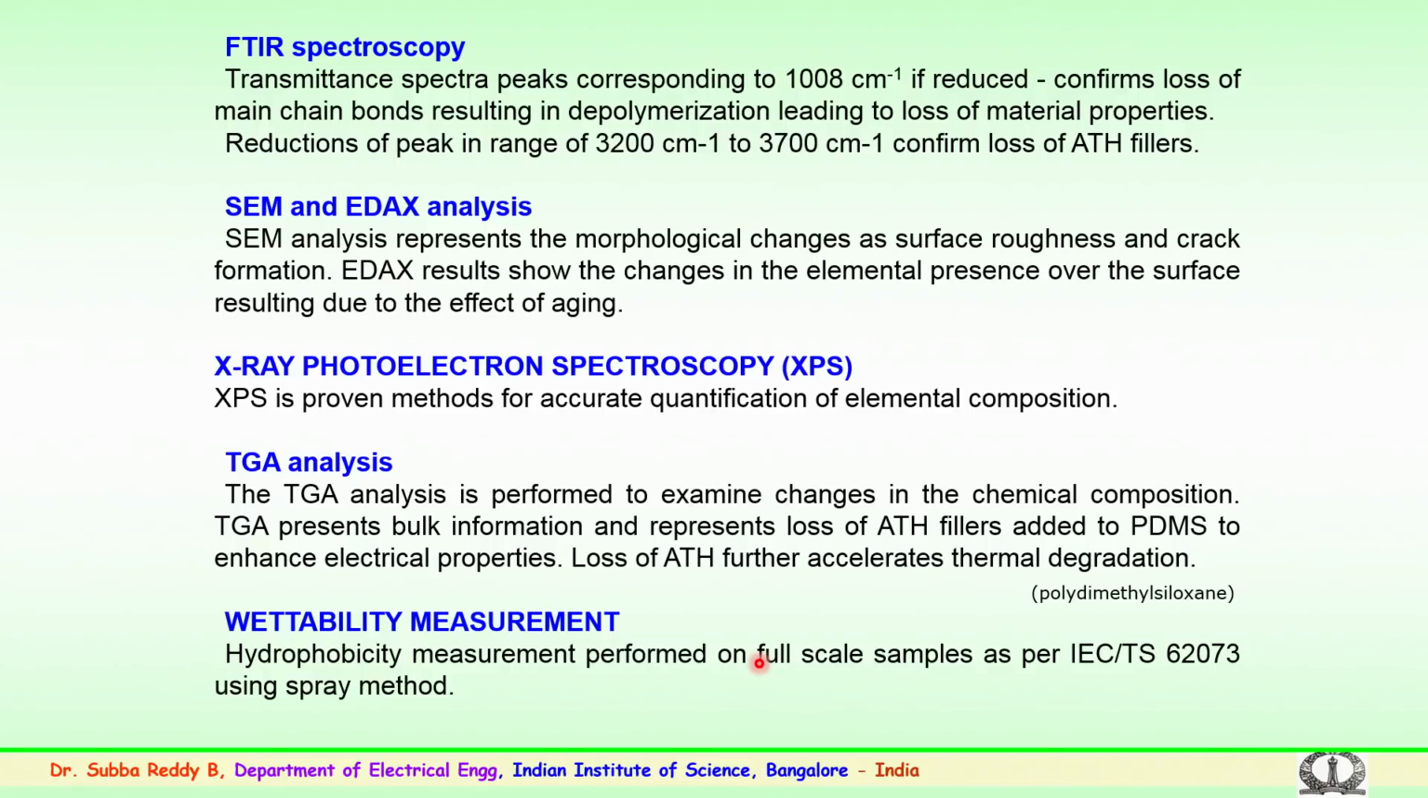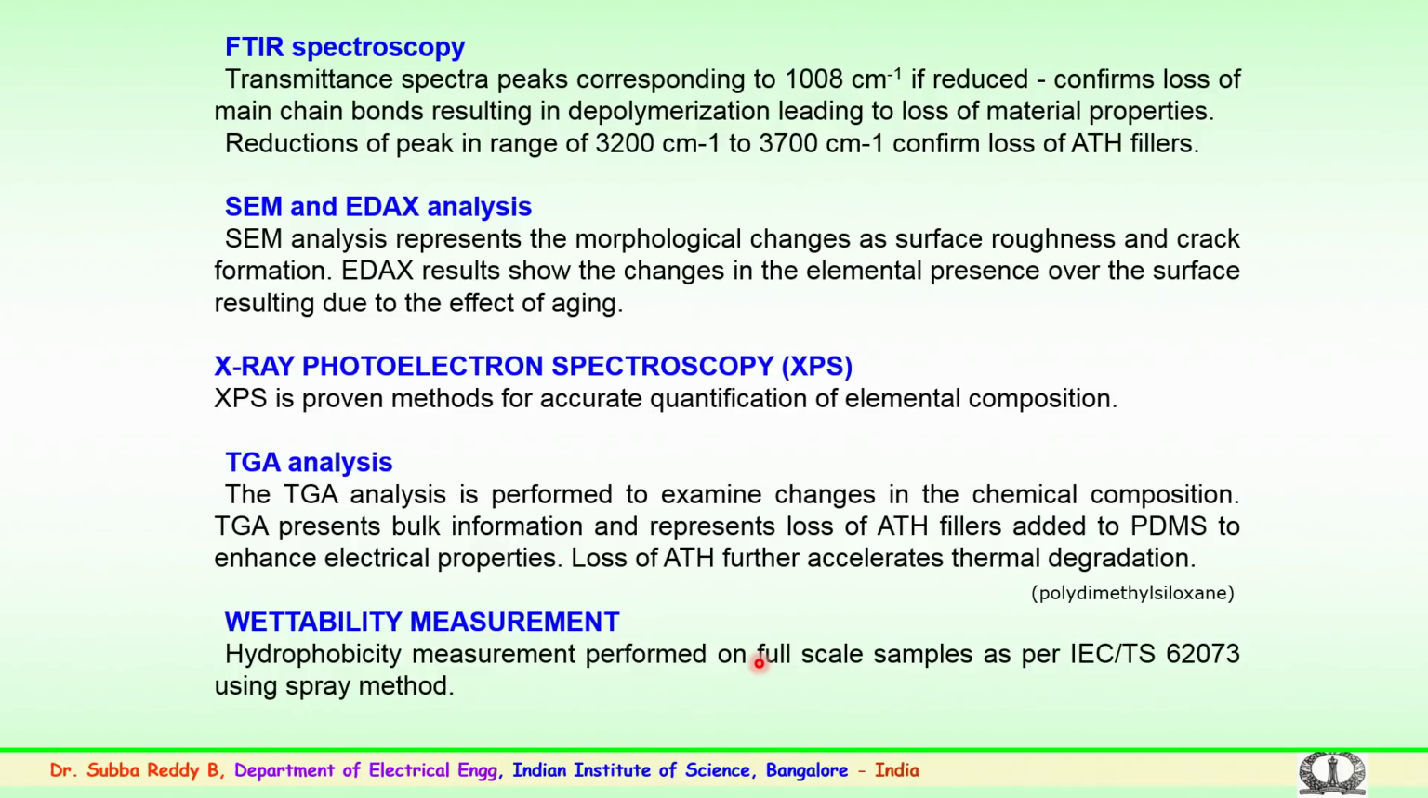Then X-ray photoelectron spectroscopy, which is known as XPS, is also a proven method which is used for accurate quantification of the elemental composition, beyond the other two methods. So, TGA or thermogravimetric analysis is performed mainly to examine the changes in the chemical composition or changes in the surface conditions. This TGA analysis presents bulk information, particularly the loss of aluminum trihydrate fillers which are added to PDMS.